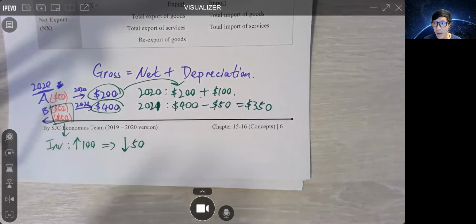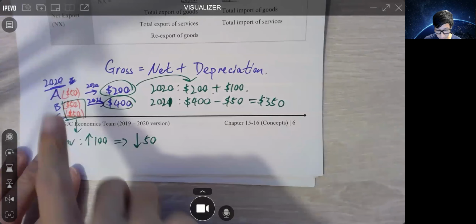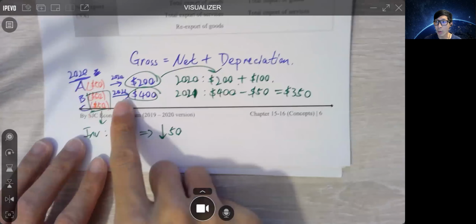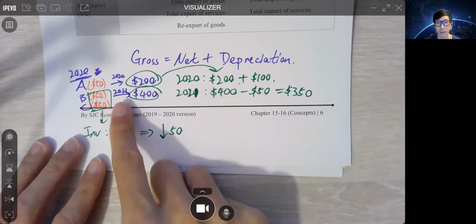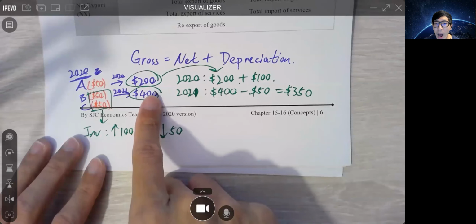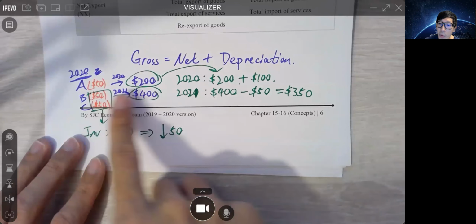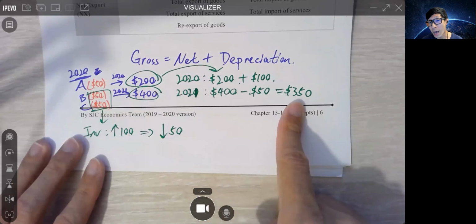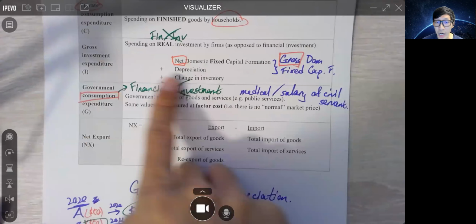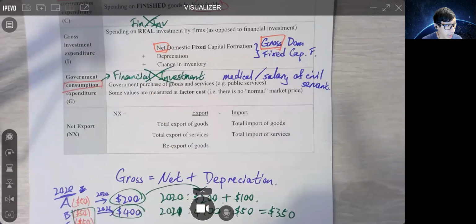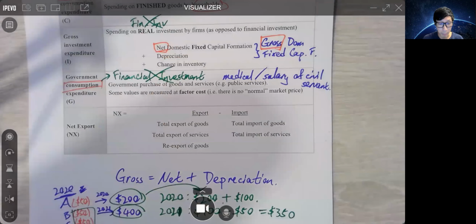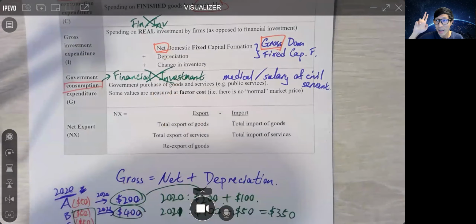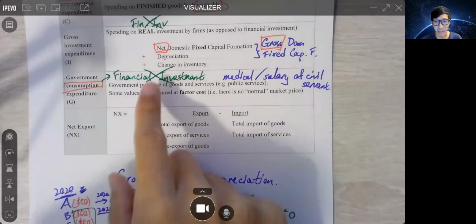Now, let's double check. 你阿 Sir 真係咁嘅咩？In fact, take a look. If we look at 2021, what is the value added? Output 400 minus input 50, 350. 見唔見啊？原來呢個 change in inventory, this item is here exactly to deal with the problem of double counting. 異曲同工之妙. Basically, it is the value added of the expenditure approach.